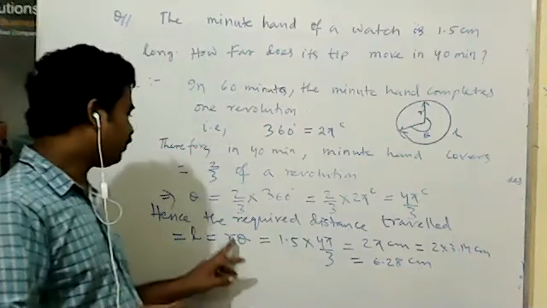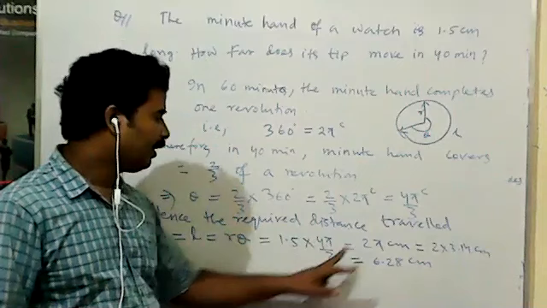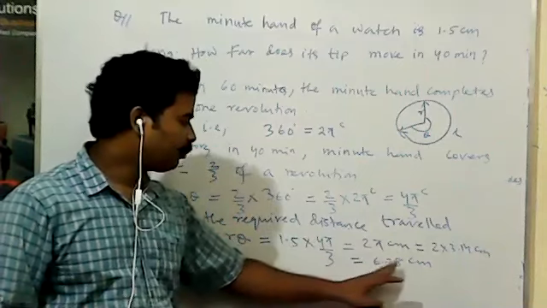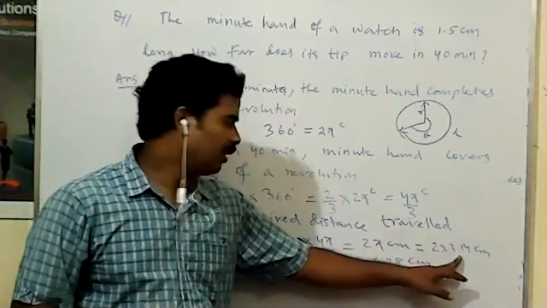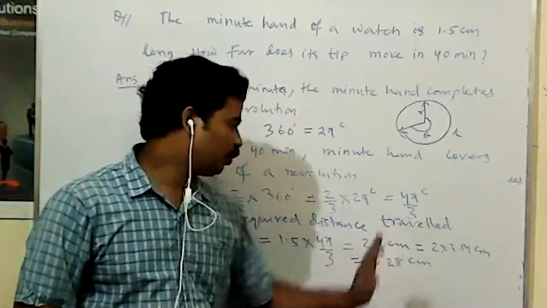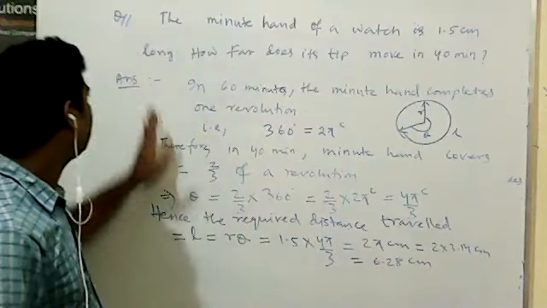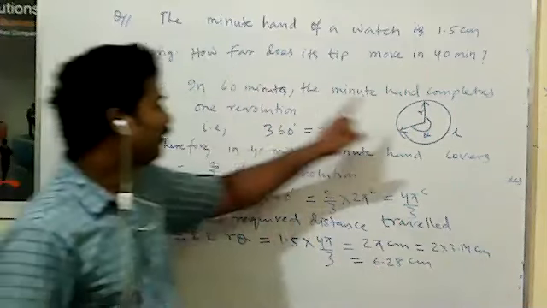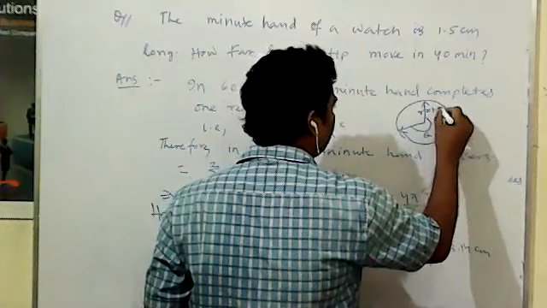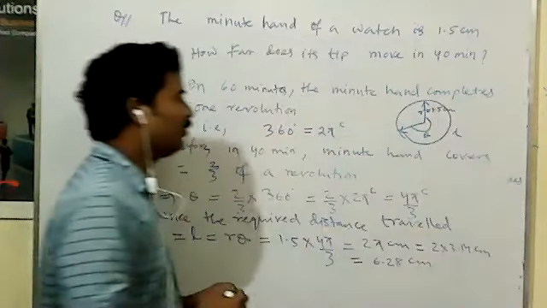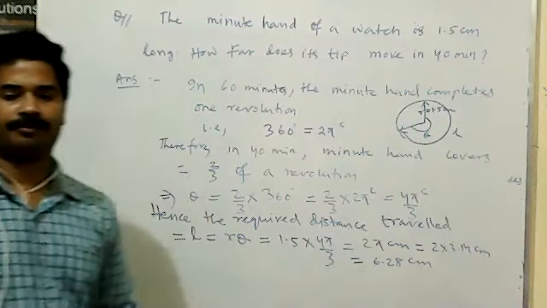So L is equal to r theta, 1.5 into 4 pi by 3, 2 pi centimeter, 6.28 centimeter. That is 2 into 3.14. That is 6.28 centimeter result. That means in 40 minutes, the minute hand, here this is 1.5 centimeter, covers 6.28 centimeters.